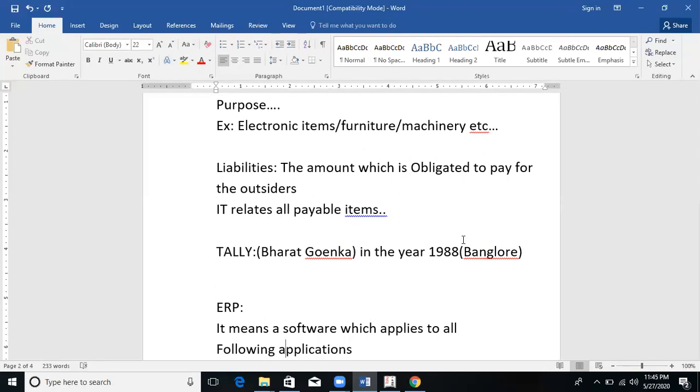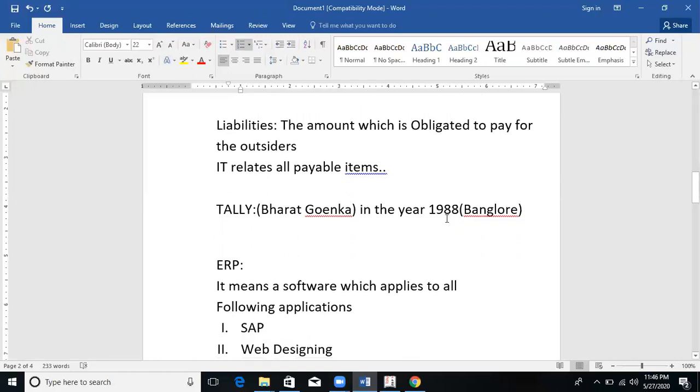Till 1988, transactions like purchase voucher, receipt voucher, payment voucher were made in a written mode. From 1988 to 2020, the transactions are implemented in a practical mode. So he is the person, Bharat Goenka.